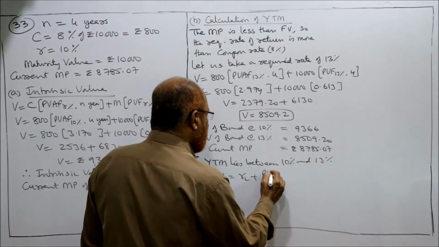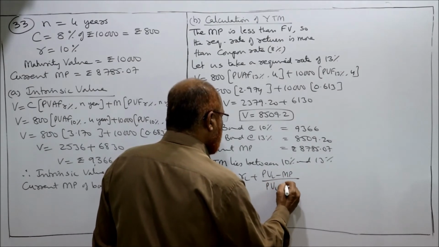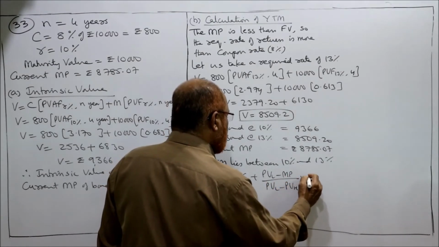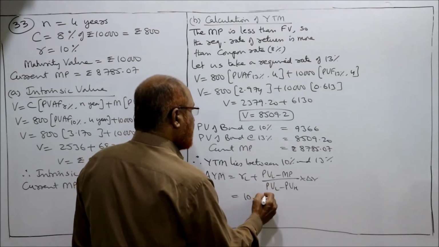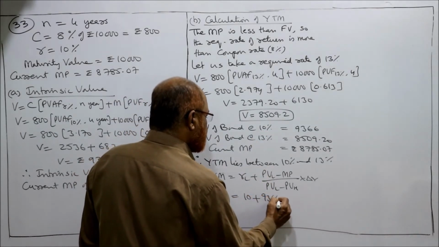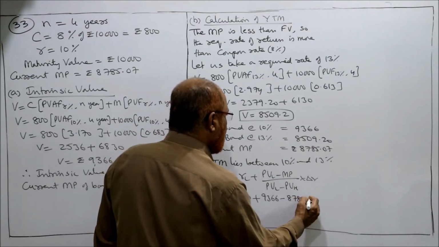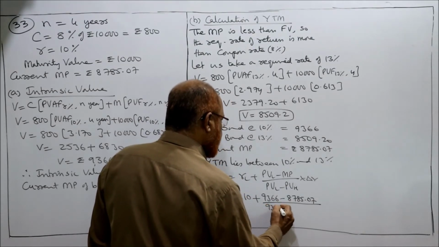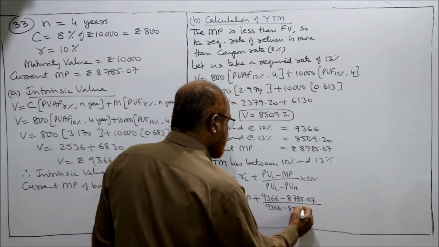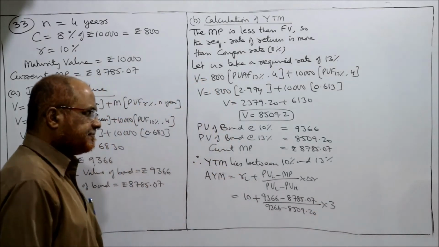So actual YTM will be calculated by the formula RL plus PVL minus MP divided by PVL minus PVH into delta R. Lower rate 10% plus 9366 minus 8785.07 into 3.